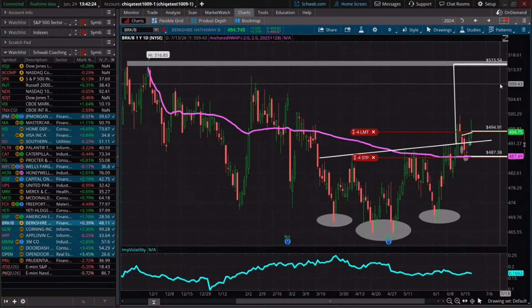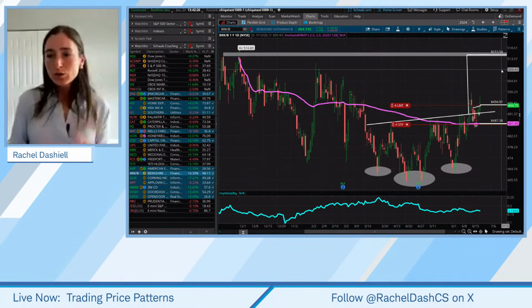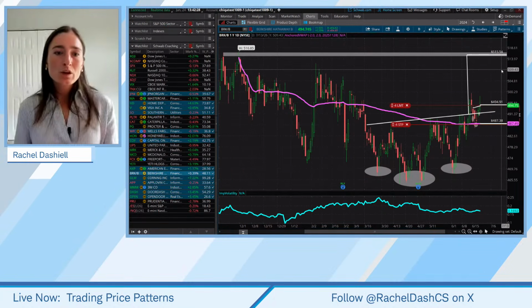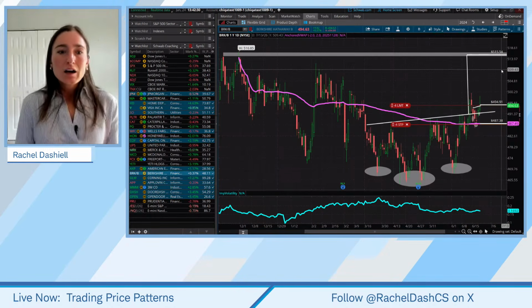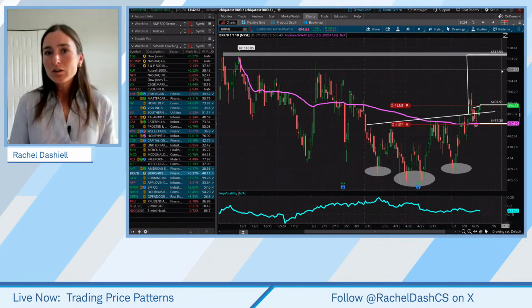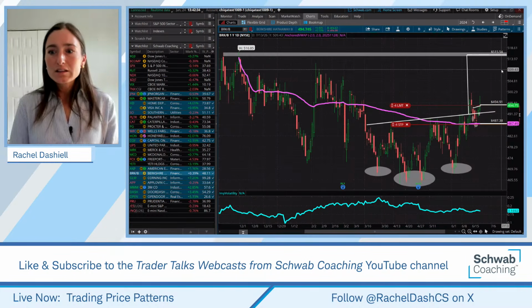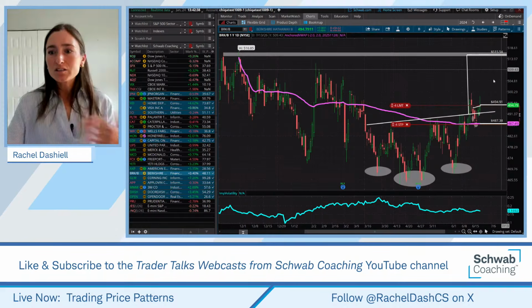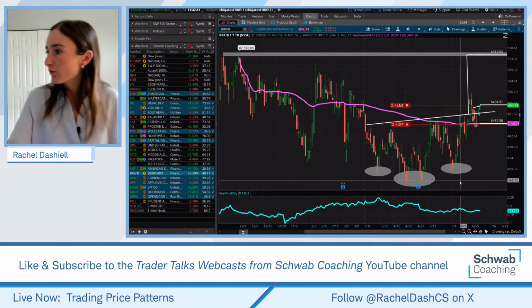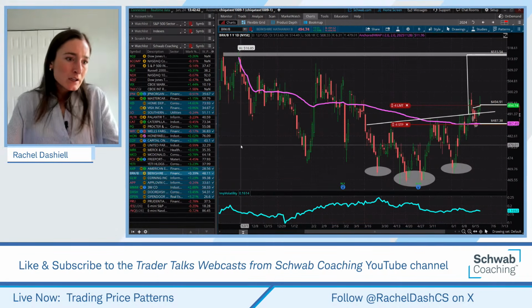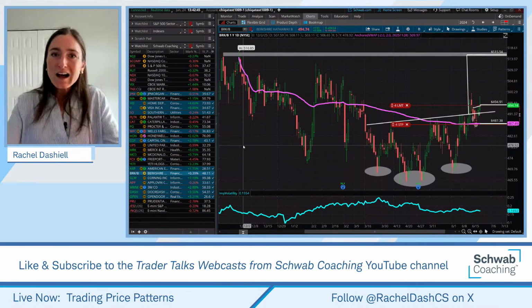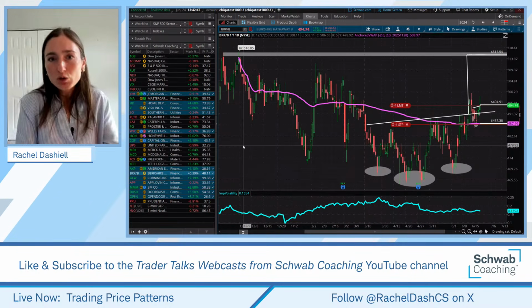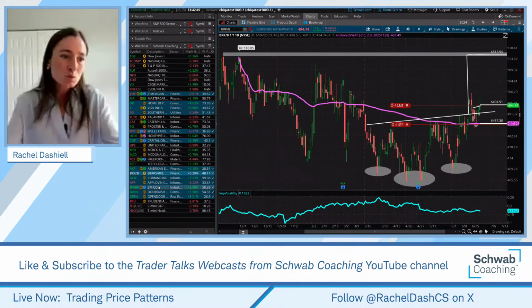I know we spent, like I said, a lot of time on the trade management portion. I wanted to spend a little bit more time on that today. We also discussed using that anchored VWAP for levels of polarity, using it as levels to possibly manage your risk on the options or the stocks. I kind of gave this as an example for the stock. And then it wouldn't be one of these classes without just quickly shuffling through a couple patterns. So we're going to do that real quick.